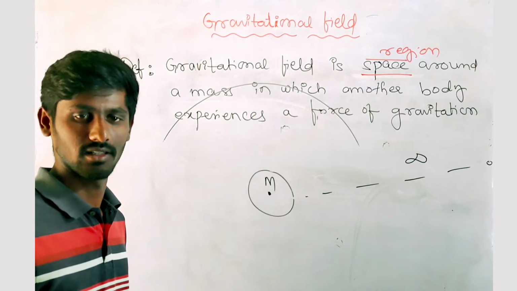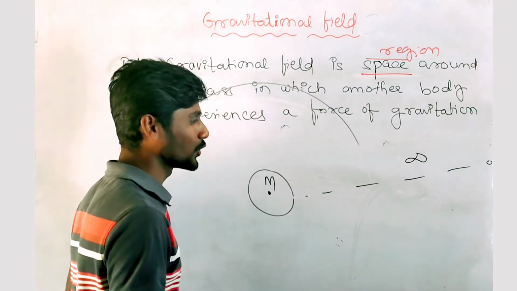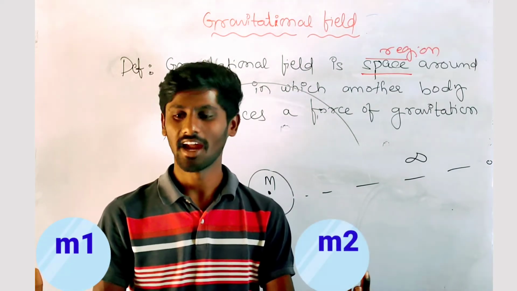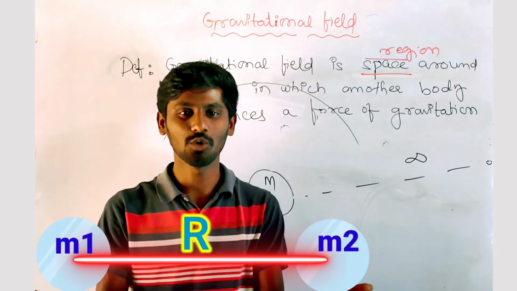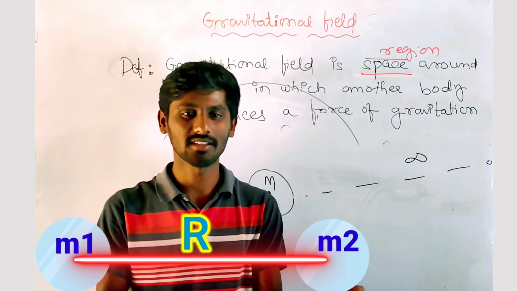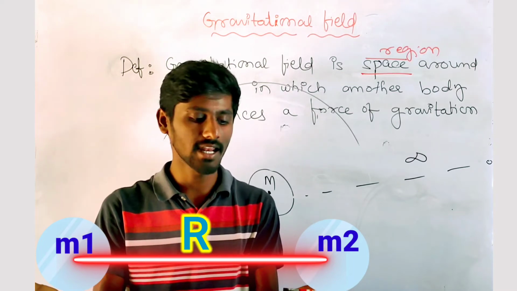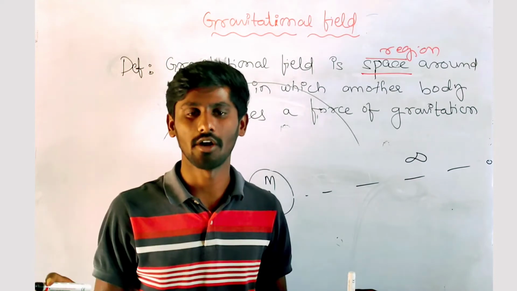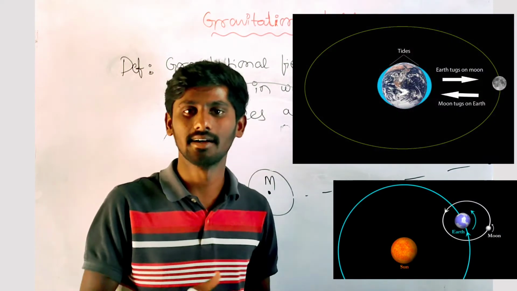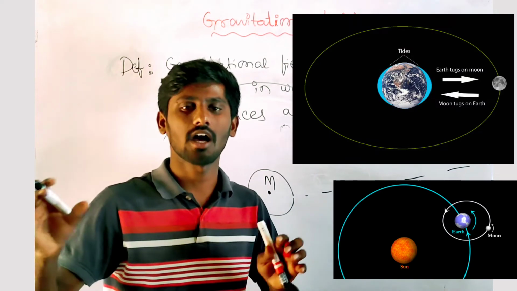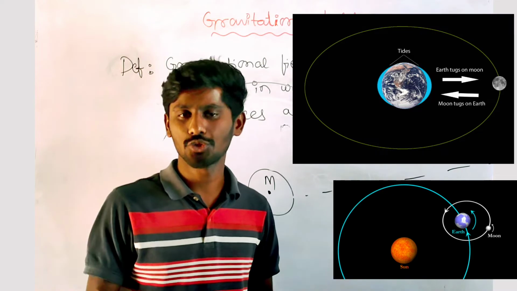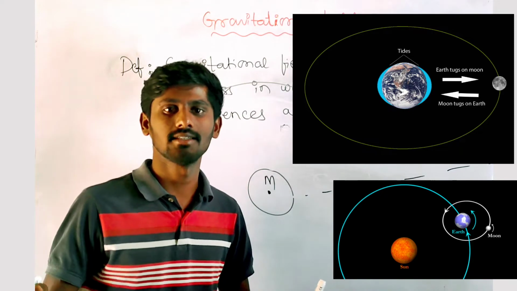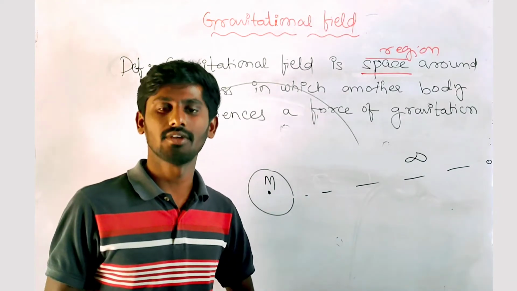Certainly not, right? If I do an experiment, if I take a mass m1 here and a mass m2 here, and leave them freely, then they won't get attracted, because these masses are too small, so the gravitational attraction between them is negligible. If you take celestial bodies like Earth and Moon or Earth and Sun, they have huge masses, so the gravitational force between them is of huge magnitude.